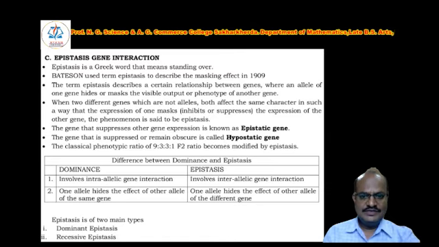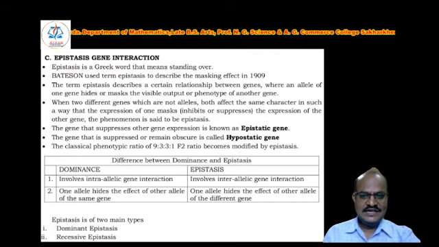When two different genes, which are not alleles but affect the same character, act in such a way that the expression of one masks the expression of the other gene, the phenomenon is said to be epistasis.